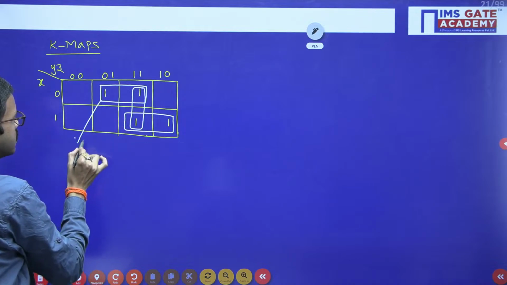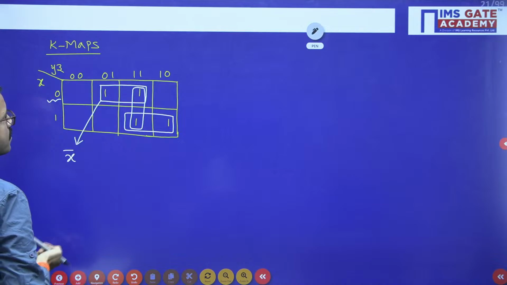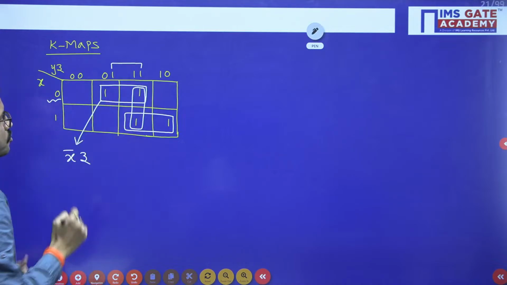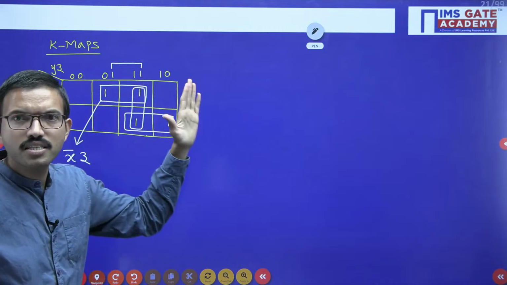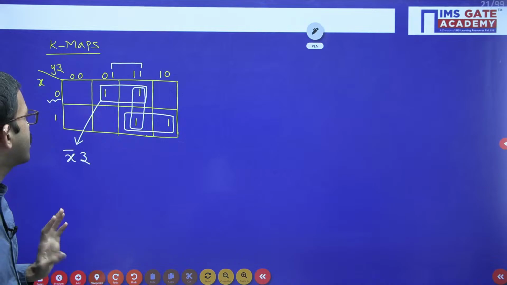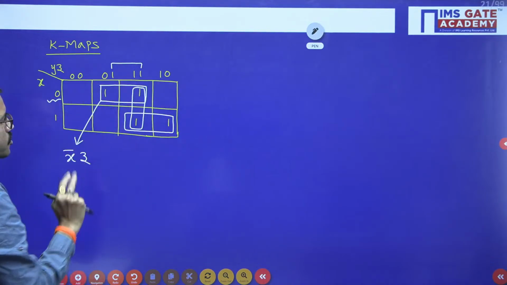When you consider this grouping, row wise x value is 0, so x bar, and column wise z value is 1, z. You have to observe row wise and column wise, whichever value is constant, according to that the notation will come. Here row wise x value is 0, complement, column wise z value is 1, normal.